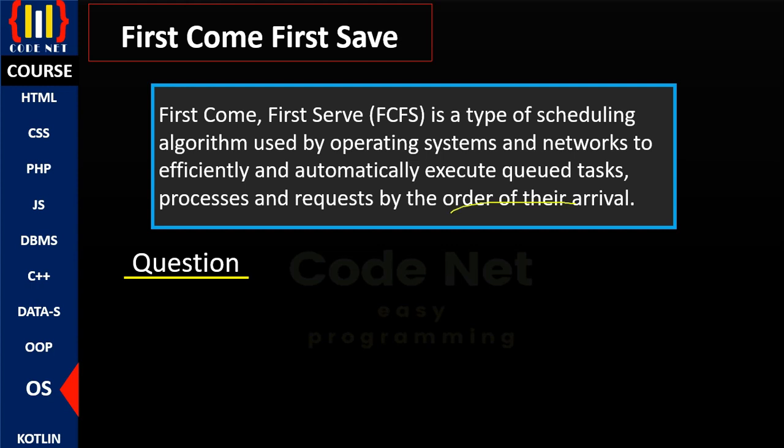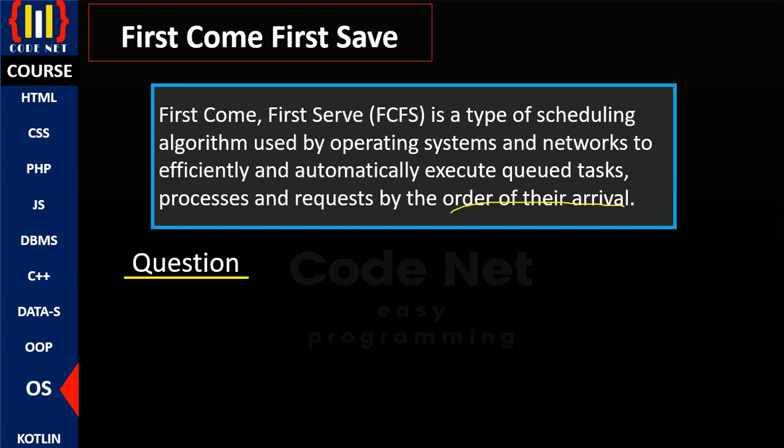Now, the processes that are executed in the algorithm of first come, first serve are executed based on their order of arrival. The order of arrival is very important when it comes to first come, first serve as a scheduling algorithm. For example, we don't expect the process that arrived as the very last process to execute first, because it's not last come, first serve. No, this is first come, first serve. The order of arrival is very important.